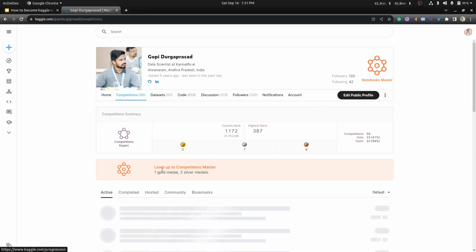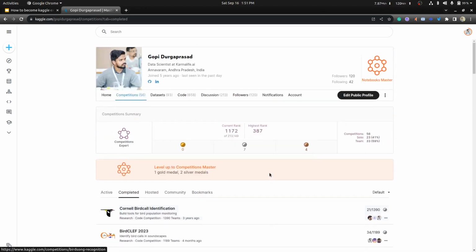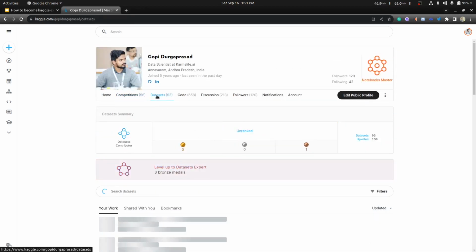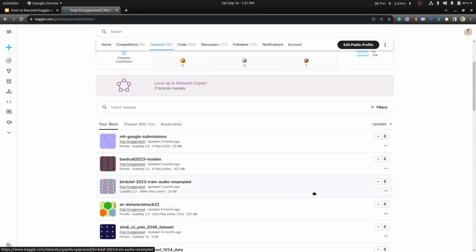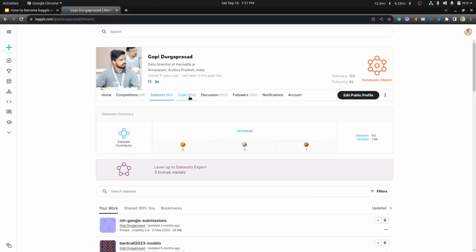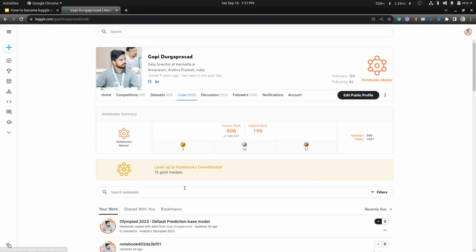If you go to the individual tabs, you can see the competitions you participated in the past. If you go to the datasets, you can see the datasets you published. If you go to the code tab, you can see the notebooks you published. I am sorting by the most votes.